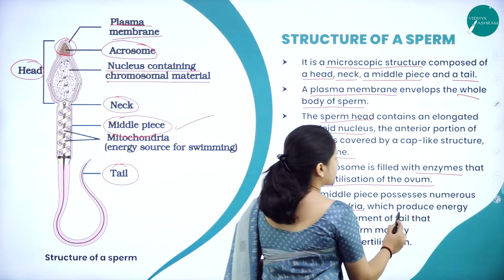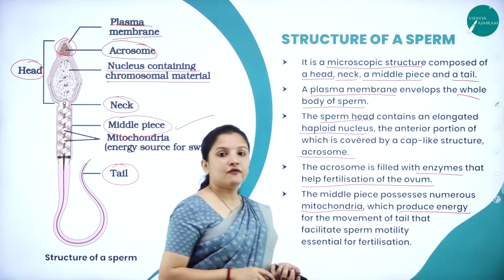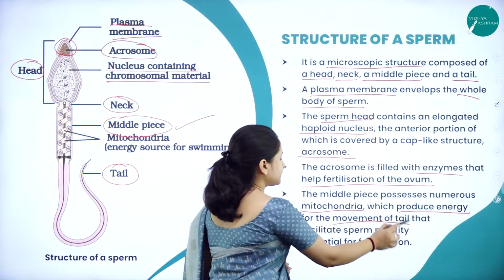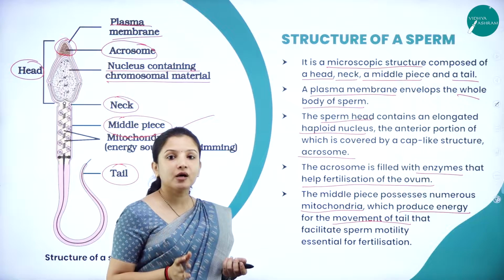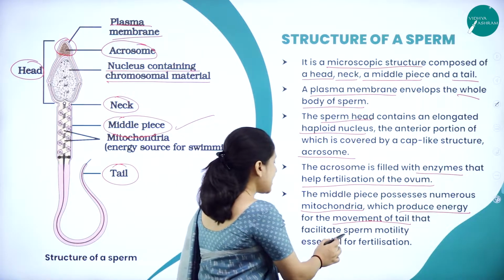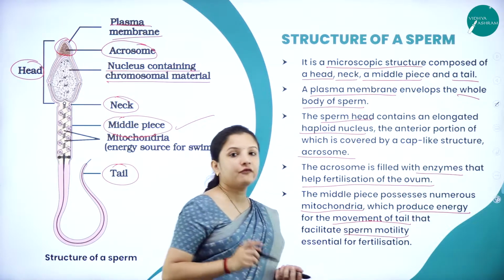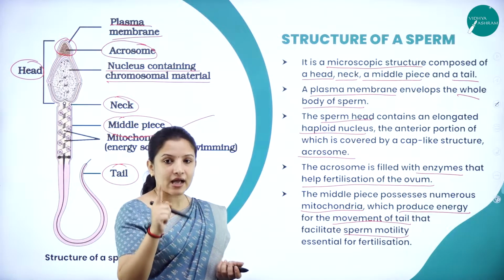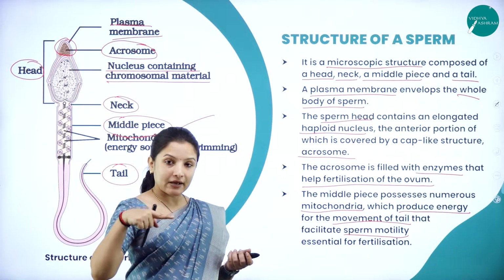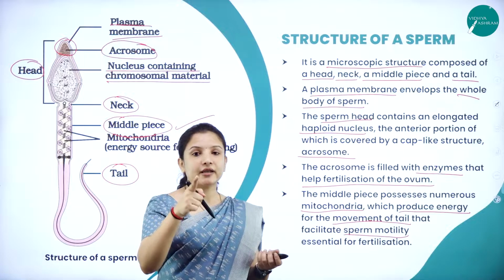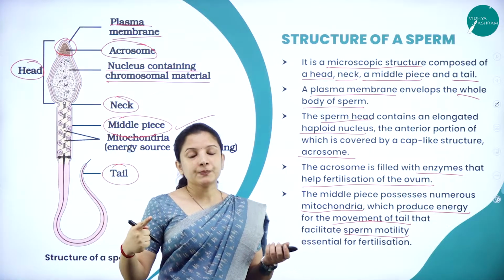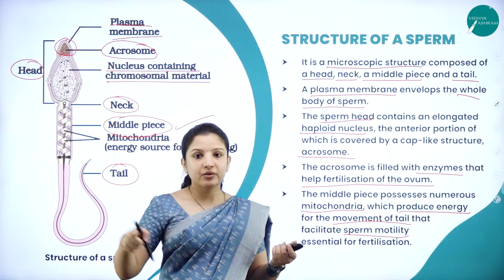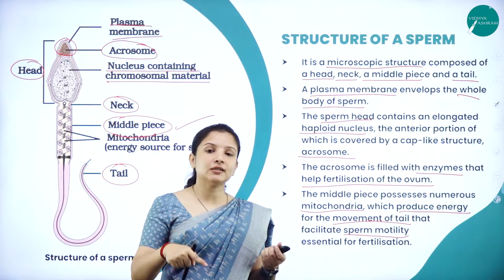And this mitochondria produces energy for the movement of the tail, and this movement of the tail actually helps in sperm motility. That is, it helps the sperm to move very fast so that it can travel through the vagina, the cervical canal, the uterus, into the fallopian tube, reach the fimbriae region, and there fertilize the ovum.